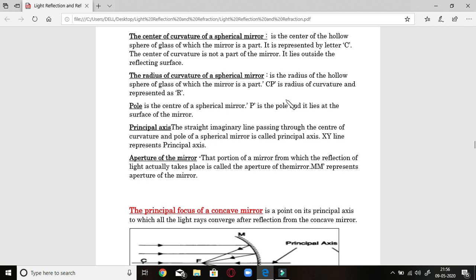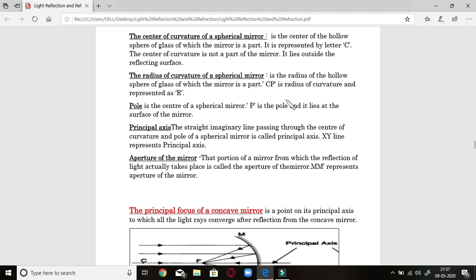Second is the radius of curvature. It is the radius of the hollow sphere of glass of which the mirror is a part. CP, that is the line between the center of curvature and the pole, is the radius of curvature and is represented by R. Third is the pole. It is the center of the spherical mirror and P is the pole. Next is the principal axis. The straight imaginary line passing through the center of curvature and pole is known as the principal axis. XY is the principal axis.